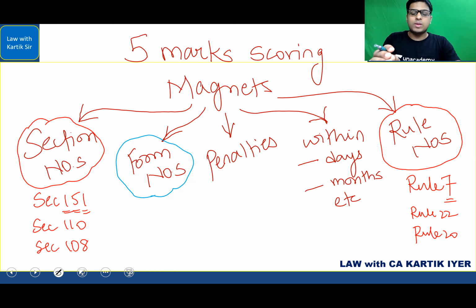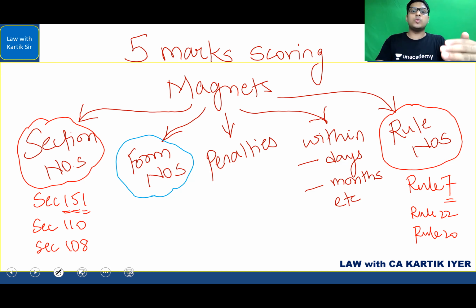So these two form numbers, if you're writing in the examination, the examiner will feel, wow, this guy has written form number CHG1 and CHG9. This is to register the charges. Okay, this is the main form. So when you write these form numbers, it tells the examiner that yes, this student has prepared. And that is the reaction that you want to create in that examiner when he's correcting your paper.